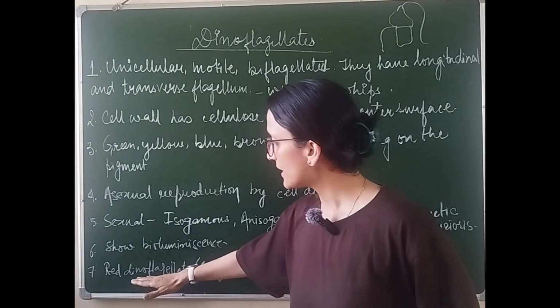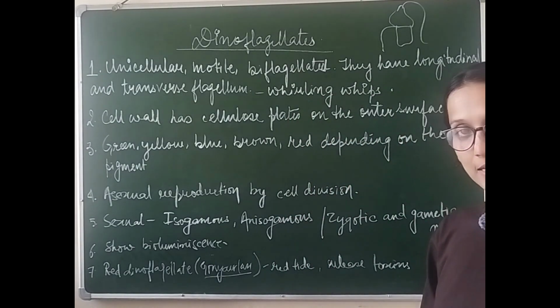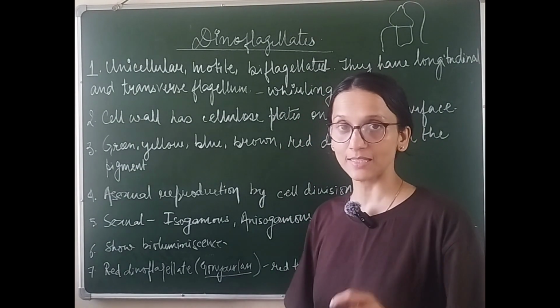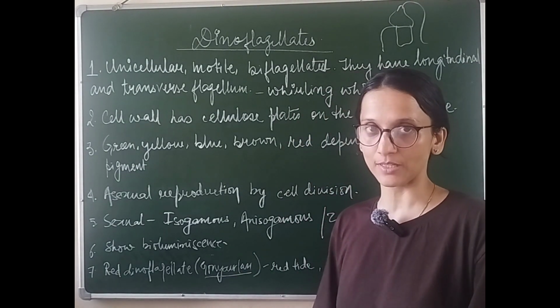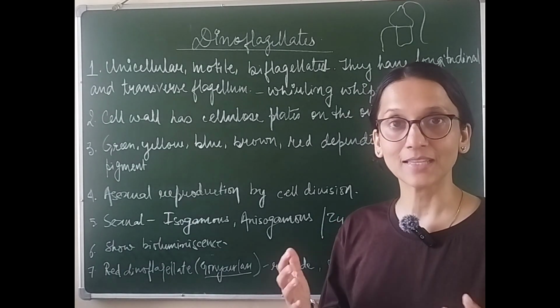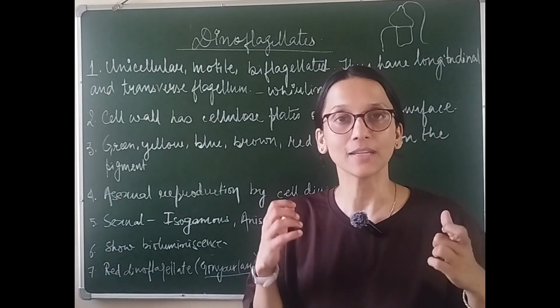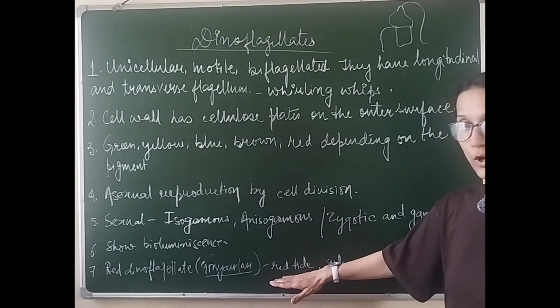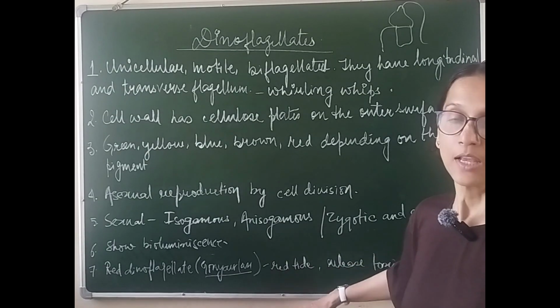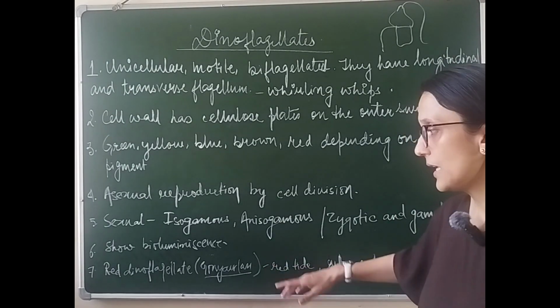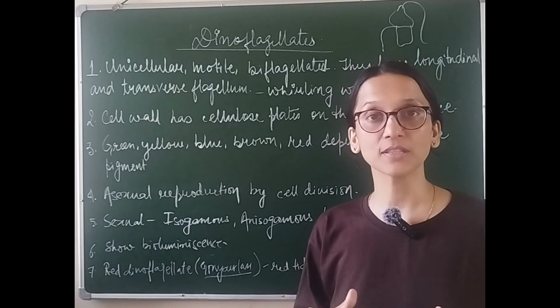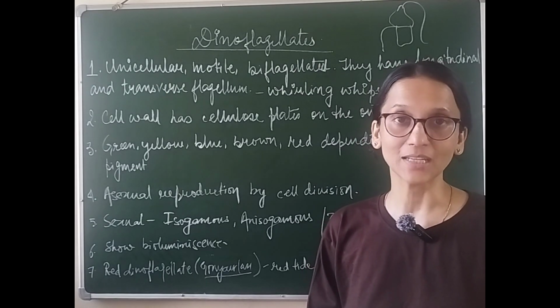And then finally, there is one example which is given in our syllabus, which is Gonyaulax. This is a type of red dinoflagellate. They multiply so fast that they can turn the entire water body red, resulting into a phenomenon which is known as red tide. This looks beautiful, however, they are capable of producing toxins which are extremely dangerous for marine animals.